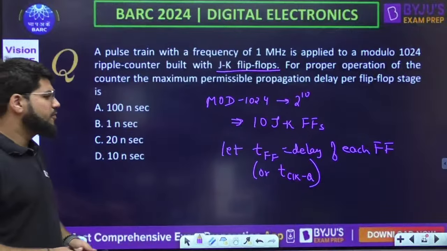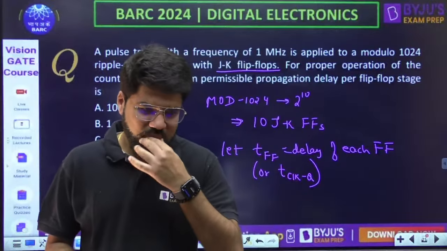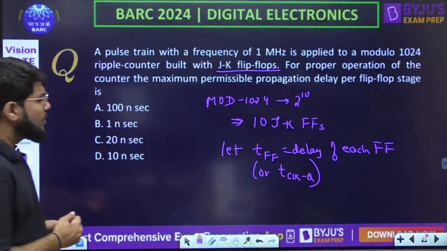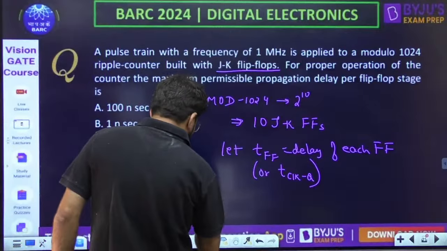Okay? Done? So now, what is the worst case delay for the ripple counter?